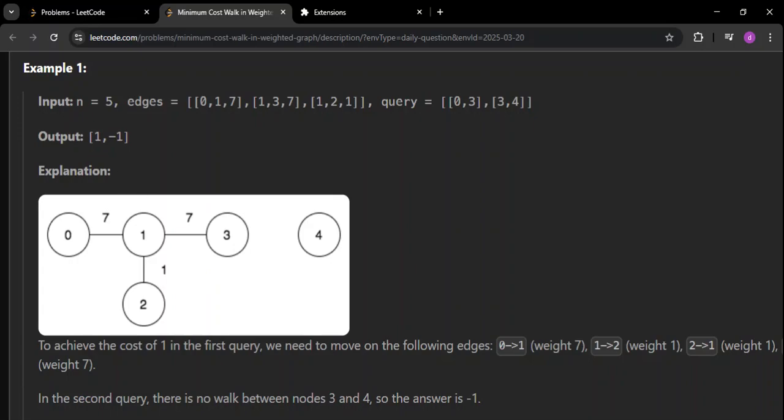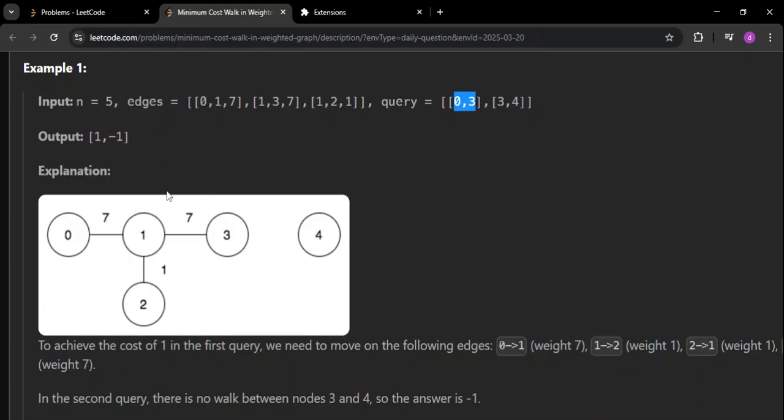That is why, if there is any query which has nodes in this particular component, that is between 0 1 2 and 3, the answer is always going to be 1. So basically, I'm telling you that the answer is going to be fixed, whatever the query. If the source and target lie between these four numbers, then the answer is always going to be 1 in example number 1.